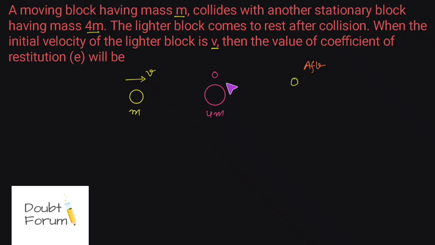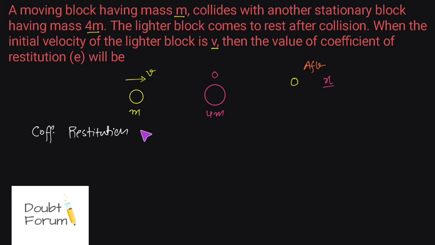But suppose this larger block has got some velocity after the collision and we are assuming that the velocity after the collision of the bigger block is x. We are assuming, it is not given to us. Now we are asked to find the value of coefficient of restitution.